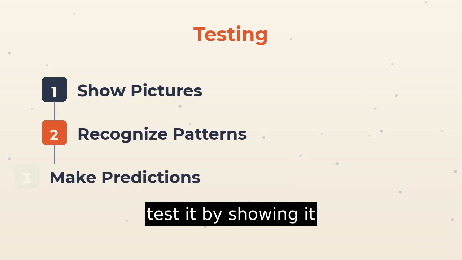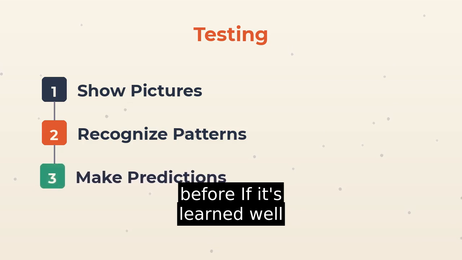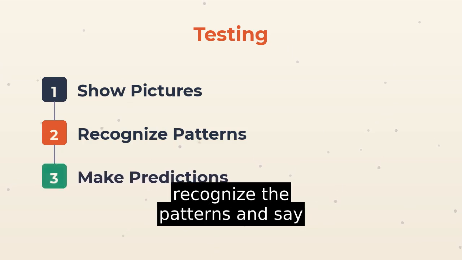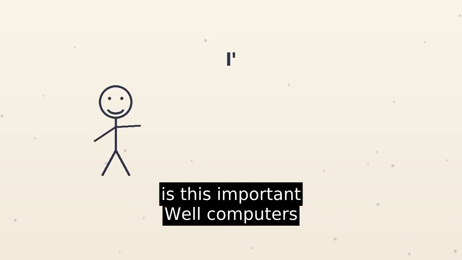We can even test it by showing it new pictures it's never seen before. If it's learned well, it should be able to recognize the patterns and say, "Oh, that's a dog," or "That's a cat." So, why is this important?